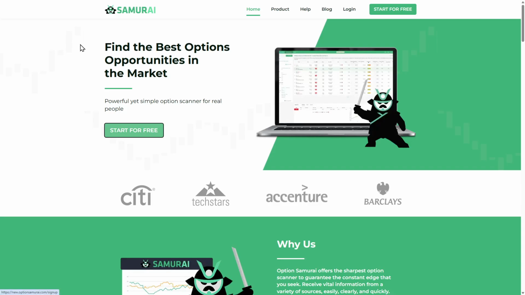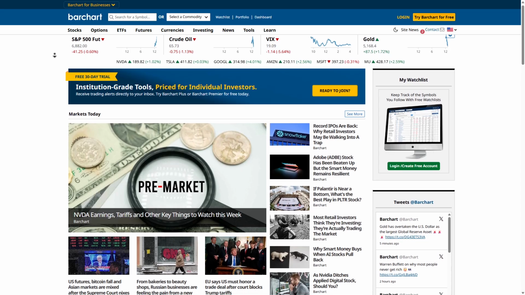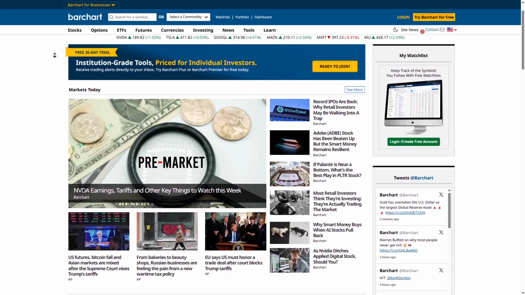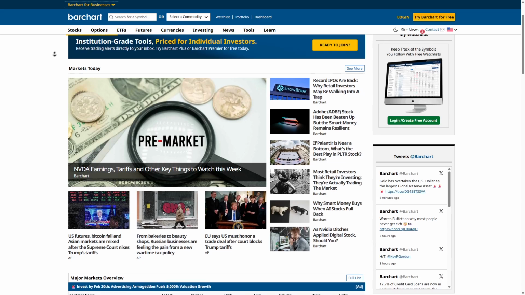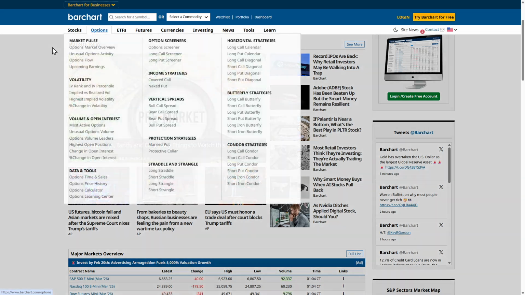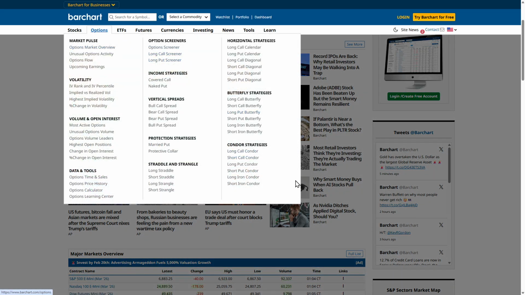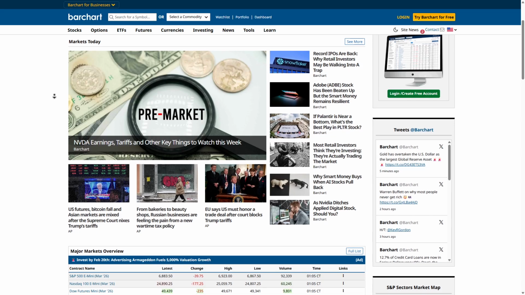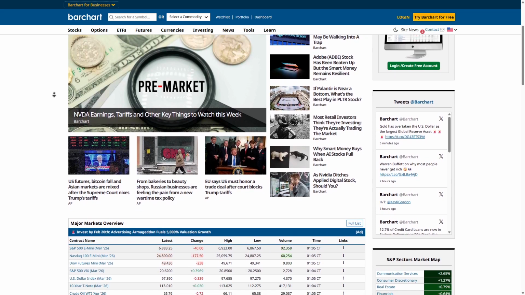Barchart is a comprehensive financial data platform that covers stocks, futures, forex, and commodities alongside its options tools, giving users a wide market view from a single destination. Its options section includes a solid screener, unusual options activity tracking, implied volatility data, and detailed options chains that make it a useful resource for traders who want context beyond just the options market.